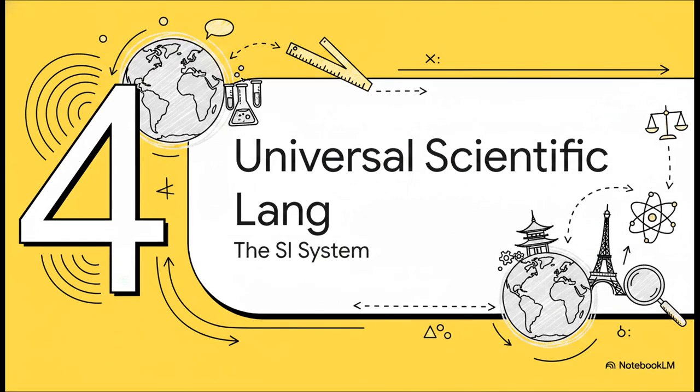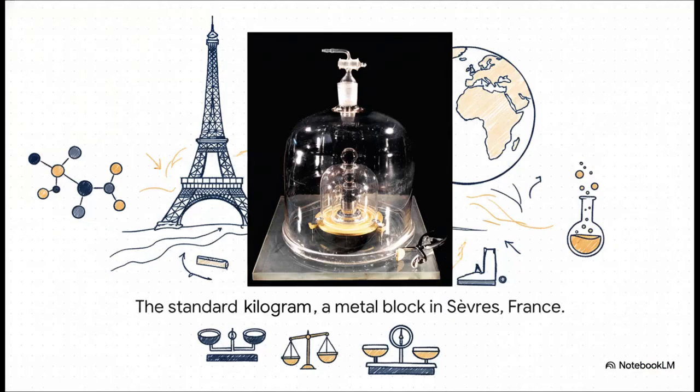On to Section 4, the Universal Scientific Language, the International System of Units, or SI. Okay, so we've got the rules of numbers down, but now we need the actual vocabulary of science, SI units. This is the universal language that guarantees a chemist in Tokyo and a physicist in Paris are talking about the exact same physical quantities. Take the standard of mass, for example.